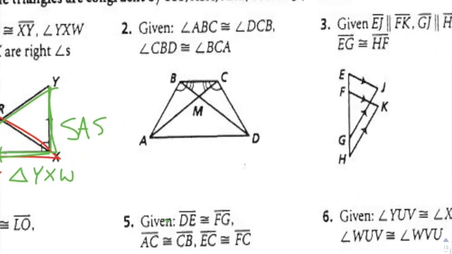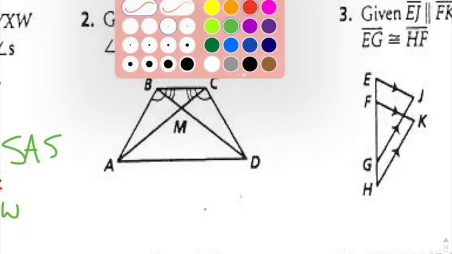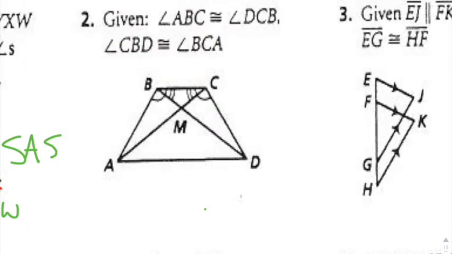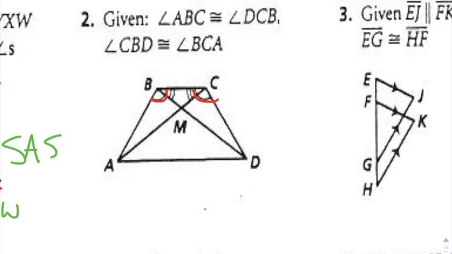Each one of these after this is a repetitive and slightly different version. So let's see here. Now I kind of get this. Given that ABC is congruent to DCB, that means these big angles are congruent to one another. Then I bet you're going to have two little mini angles here.